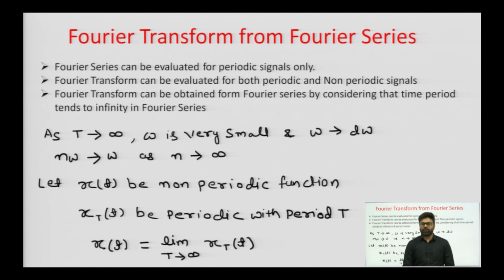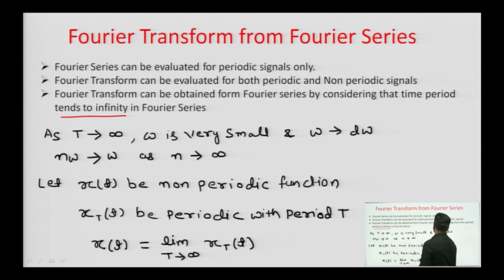Also, the Fourier transform can be obtained from the Fourier series just by considering that the time period T of the periodic signal in the Fourier series tends to infinity.